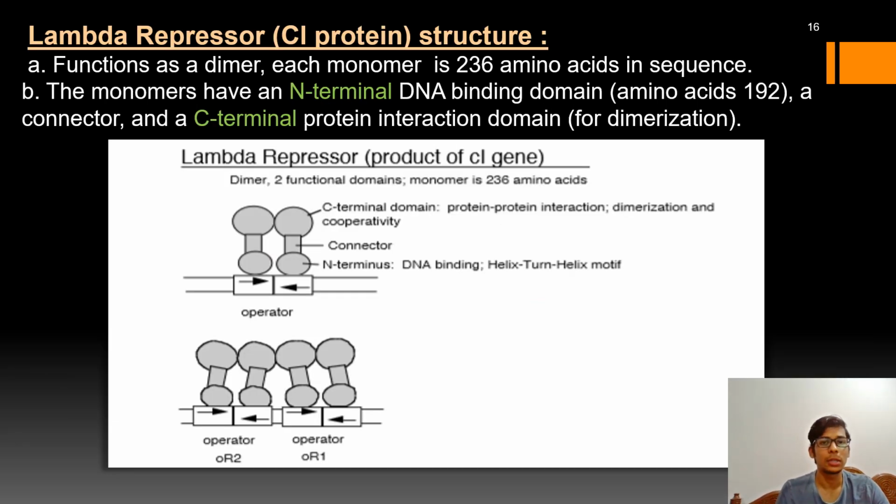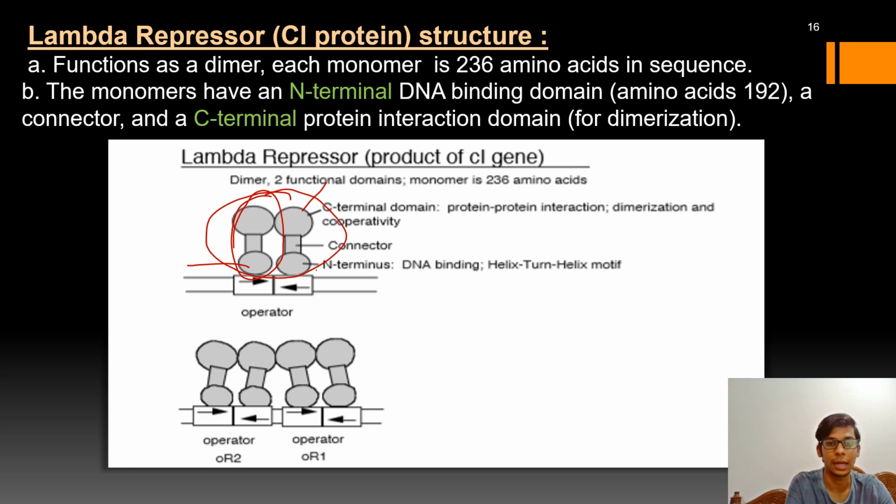So now let us talk in detail about the C1 protein, its structure and its function. This C1 protein is actually a dimer. You can see this is a dimer of C1 protein, and each monomer has 236 amino acids, and it has an N terminal and a C terminal, right?